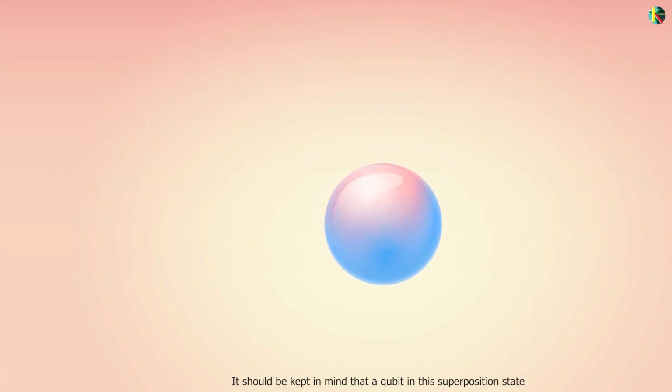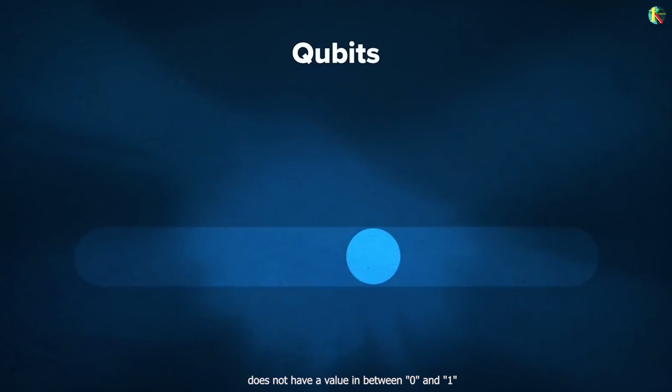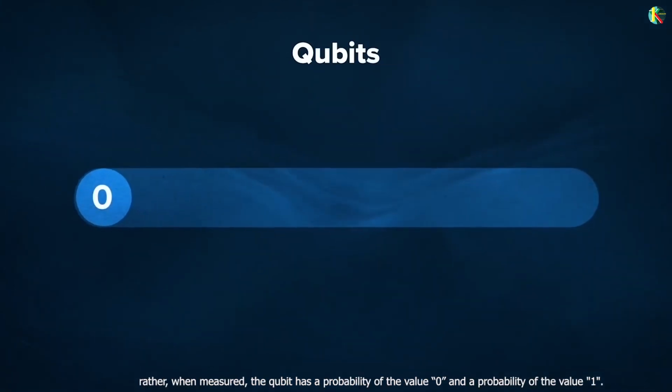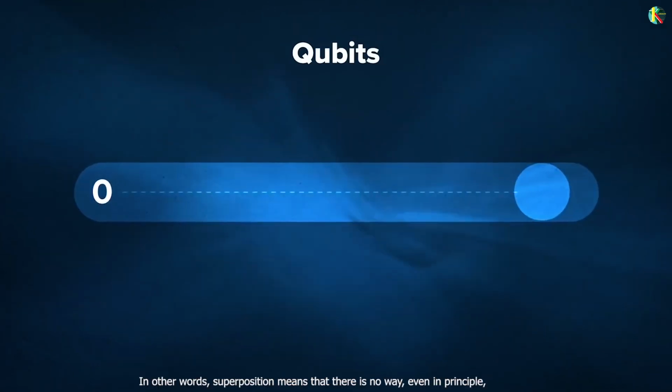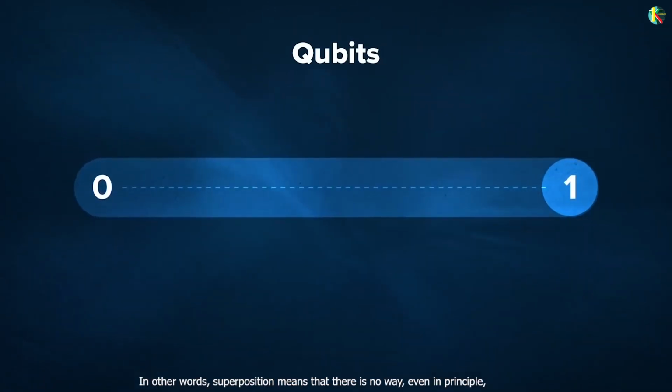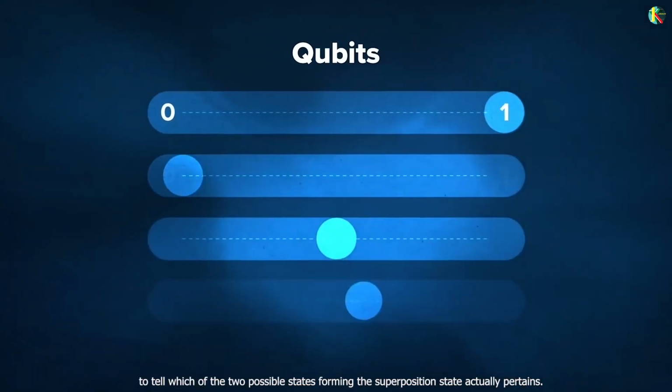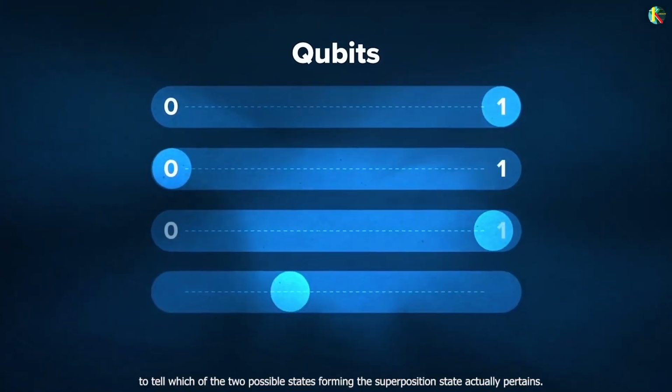It should be kept in mind that a qubit in this superposition state does not have a value in between 0 and 1. Rather, when measured, the qubit has a probability of the value 0 and a probability of the value 1. In other words, superposition means that there is no way, even in principle, to tell which of the two possible states forming the superposition state actually pertains.